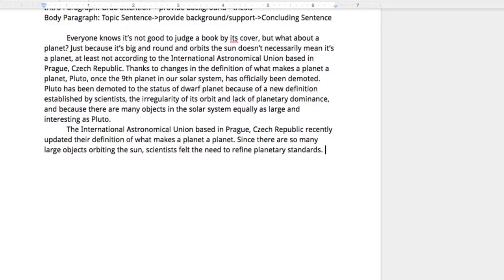We've got to clarify. Now, because my prompt told me to, I'm going to get the definition straight from the source that I'm using, but I'm going to let my reader know where I got it clearly. So I'm going to say, according to the article, Pluto, not a planet, astronomer's rule, comma, a planet, now here comes my quote, and I'm going to put it in quotation marks.